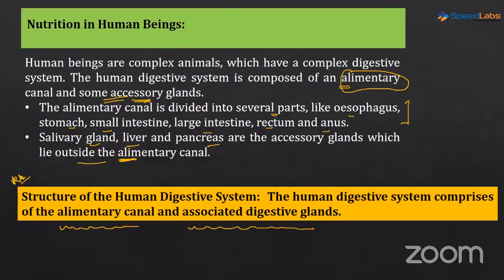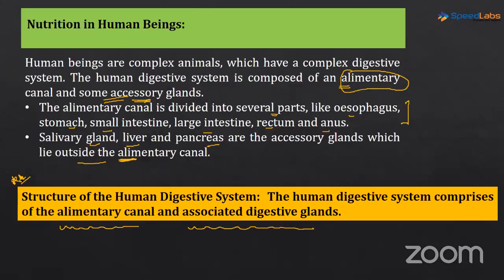Okay, so now we will take up all these things one by one. We are going to discuss the parts of the alimentary canal and the associated digestive glands one by one, and along with these parts, we will learn the process of digestion also. You have had your meal, where do you take food in? Through the mouth, right?